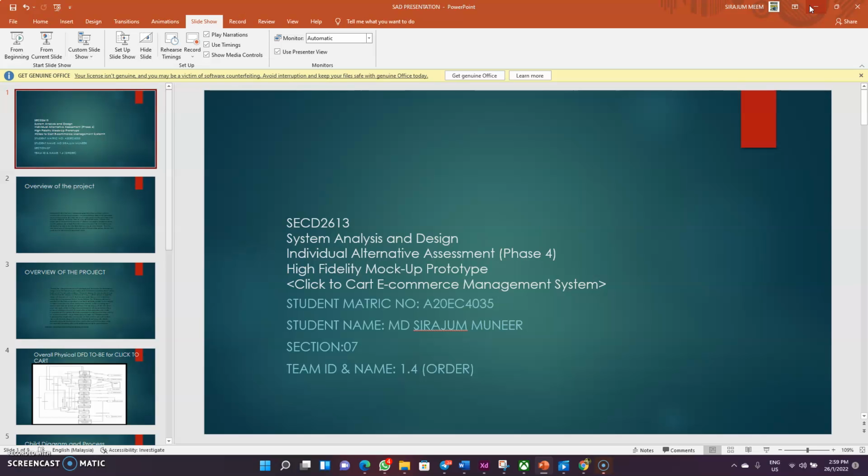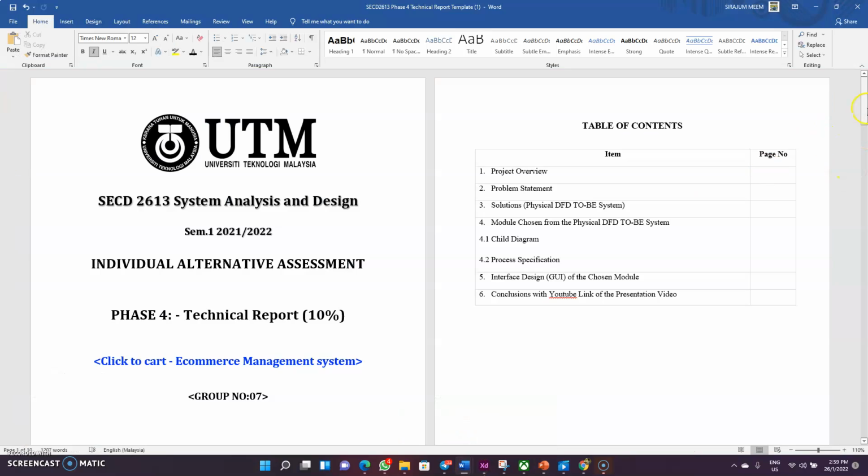Now I am telling its overview and how I make the prototype, how the logical DFD helps me, my reflection, etc. So in this project, the overview of the project, I want to brief something about this.